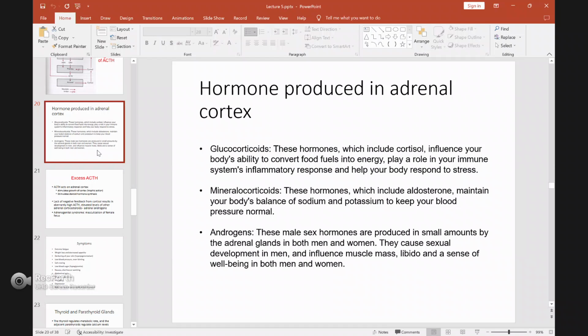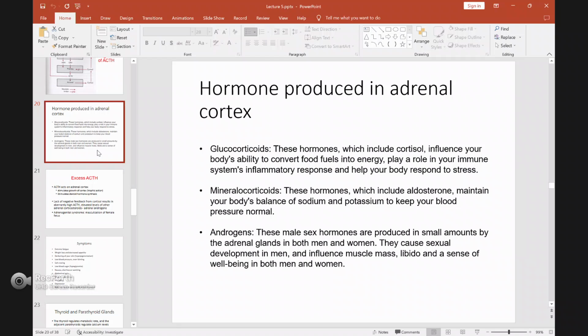It is even lower compared to men, but the woman still has this androgen hormone produced by the adrenal to help the woman have a sense of well-being. The function is to give a sense of well-being in the woman.